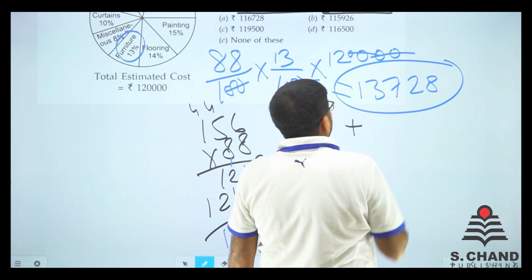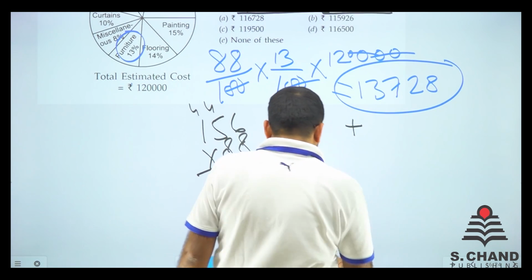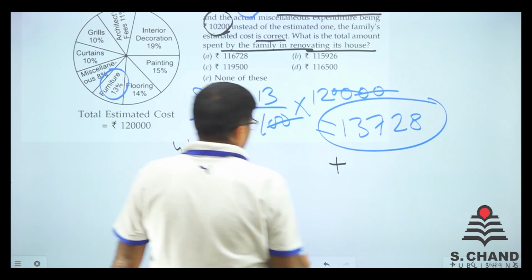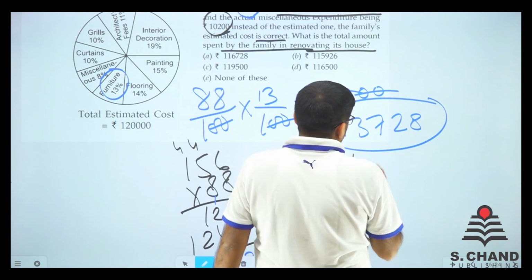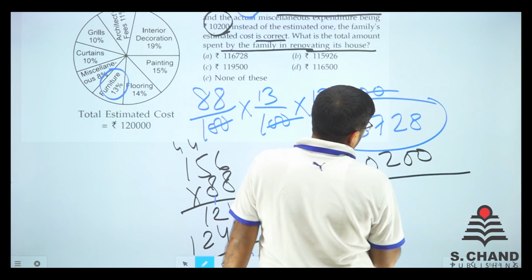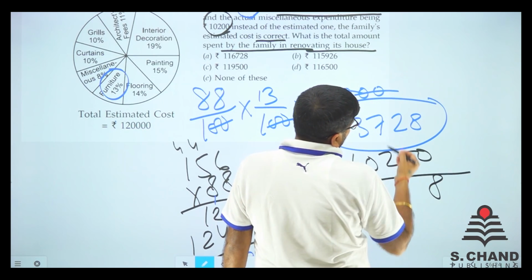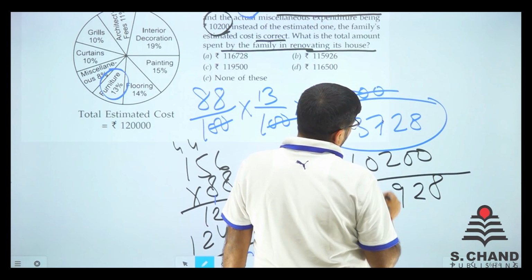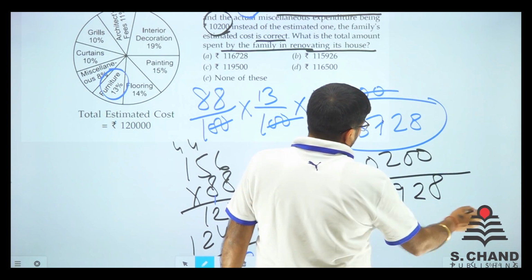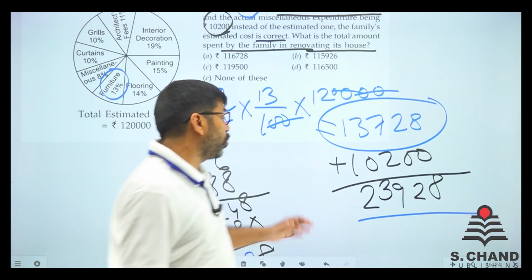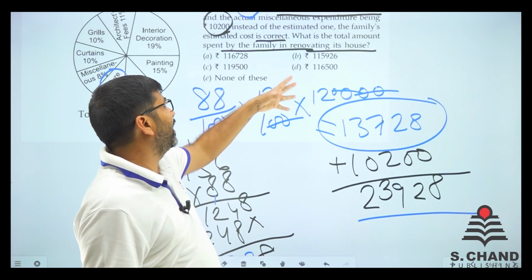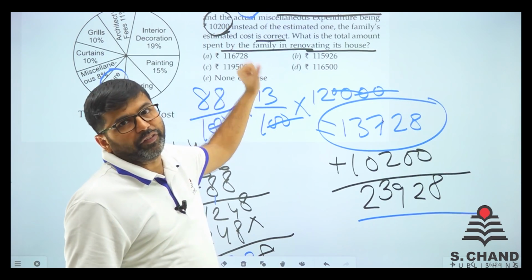And what is the actuals of miscellaneous? That is also given. Actuals of miscellaneous is 10200. Just add these two. 10200 plus 13728, we get 23928 as the total actual amount spent on miscellaneous expenditure and the furniture.